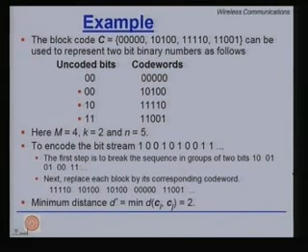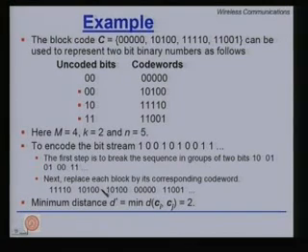The minimum distance of this code is the minimum distance between any 2 code words. And here, if you look at it, the first code word and second code word differ only at 2 places. And if you carry on this comparison, because there are 4 choose 2 possible pairs, which is 6, and look at all the 6 distances, we will find that 2 is the minimum distance possible, hence d star is equal to 2.